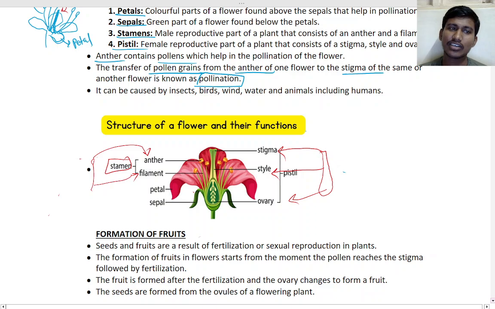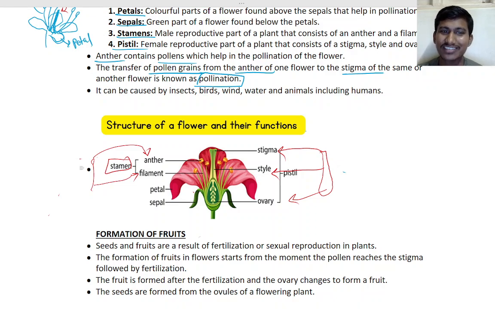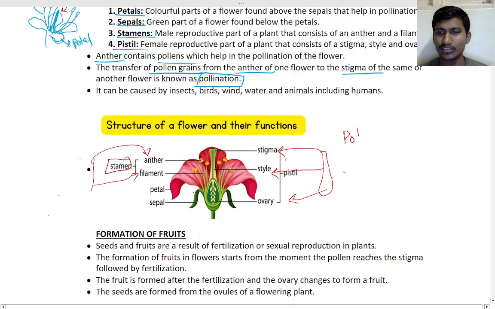Fine. So this is how you have to know. Okay, so that much is enough. Understand? So in some of the plants, this anther we say it as pollen. What will happen is,